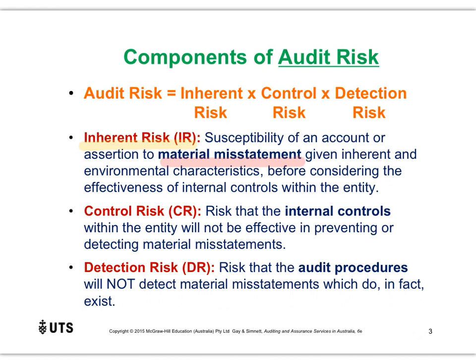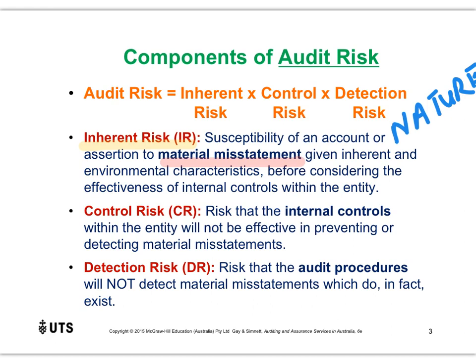So coming back to inherent risk: it is the risk of material misstatement that comes from the nature of the business. I'm just going to write this down for you. Nature. Essentially what this is saying is inherent risk is the risk of information being wrong or missing or inaccurate in some way, given the nature of the business and the nature of the environment in which the business operates.